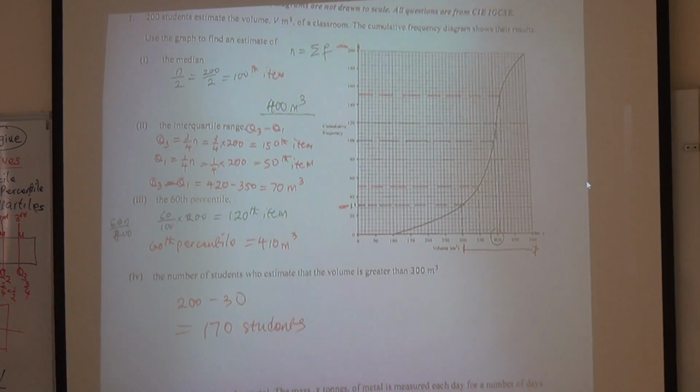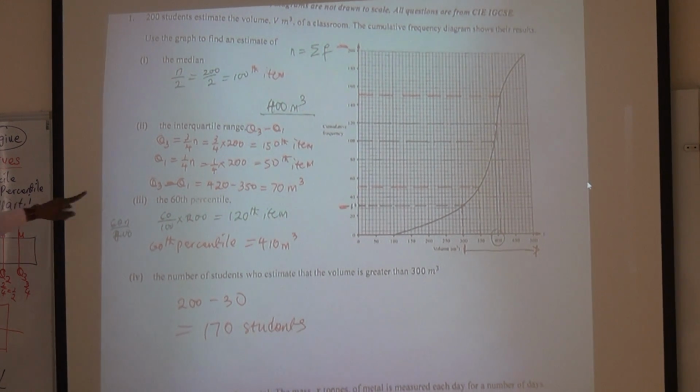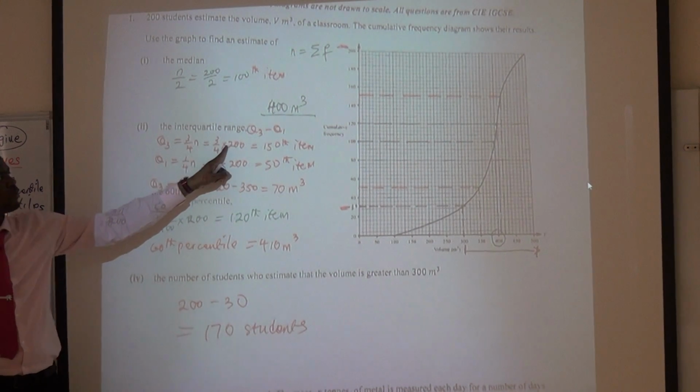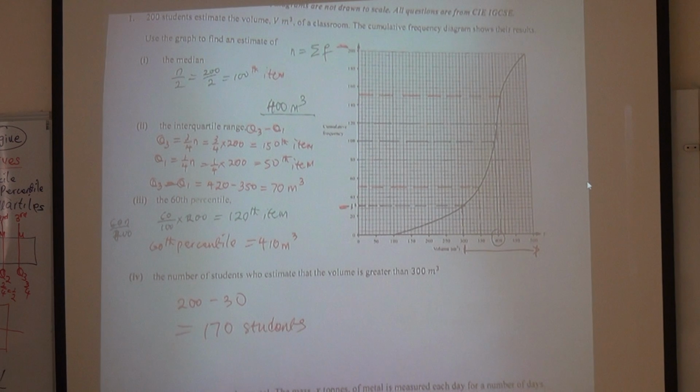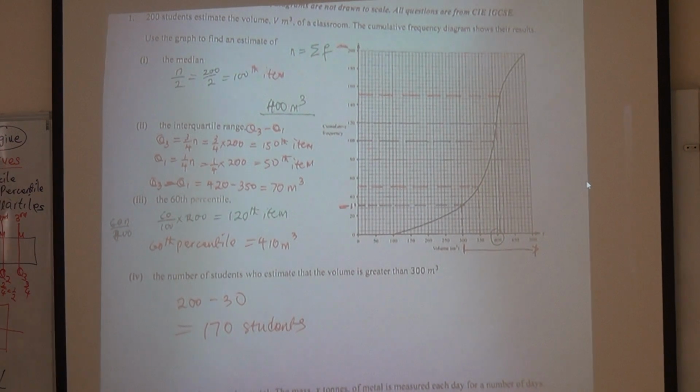Forget about this. 3/4 means what? 3/4, okay, of the total amount. So that's why here, 3/4 within 3/4. Okay, so this is percentile, just like percentage. That's why I said the percentile are the ones that divide into 100 equal parts. So it's out of 100, kind of. It's 61.